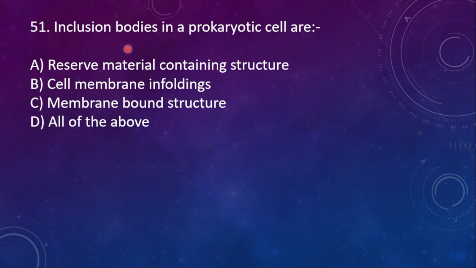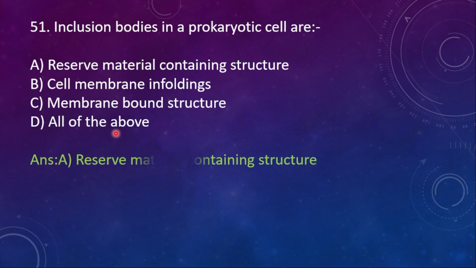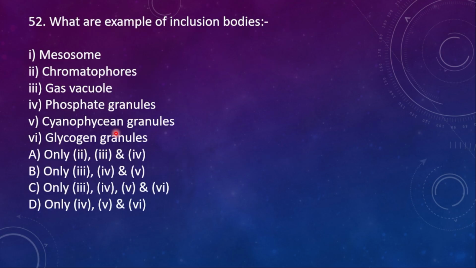51. Inclusion bodies in a prokaryotic cell are A, reserve material containing structure. B, cell membrane enfoldings. C, membrane bound structure. D, all of the above. Here the right option is they are the reserve material containing structure. Which one? The inclusion bodies.